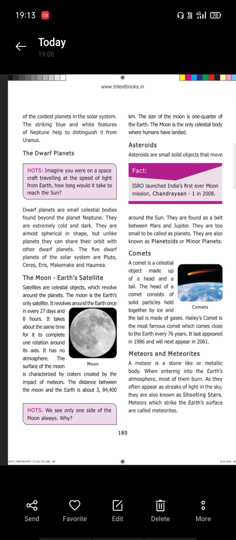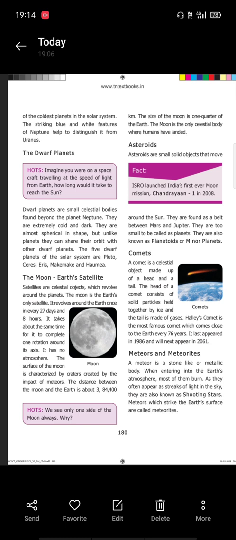Now next is a comet. A comet is a celestial object made up of a head and a tail. The head of a comet consists of solid particles held together by ice, and the tail is made up of gases. It last appeared in 1986 and will next appear in 2061.